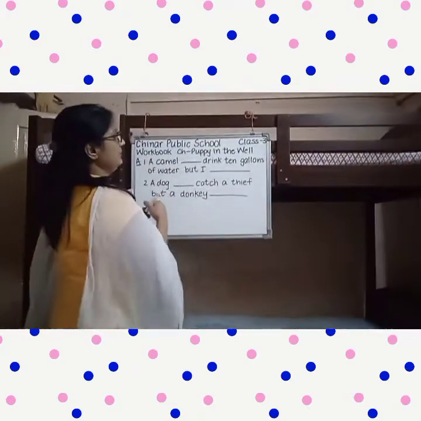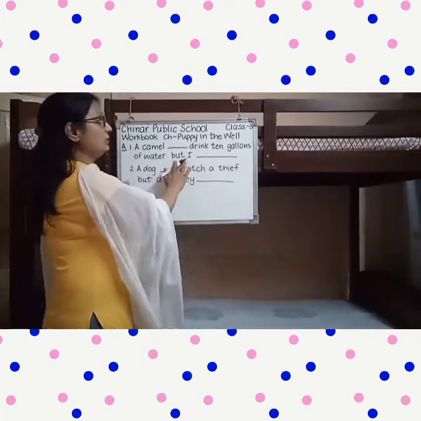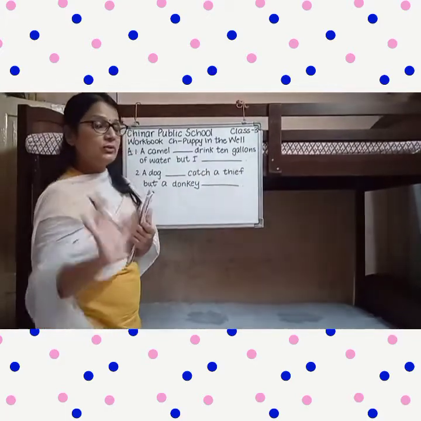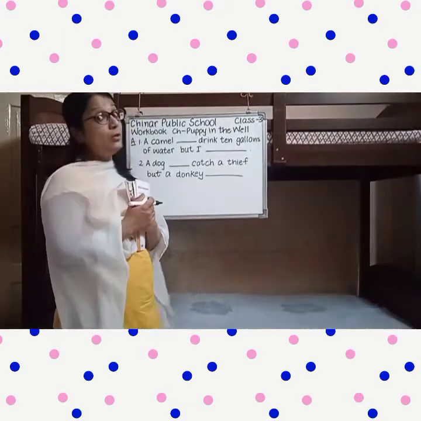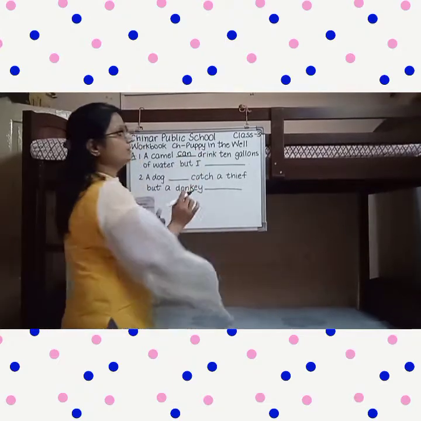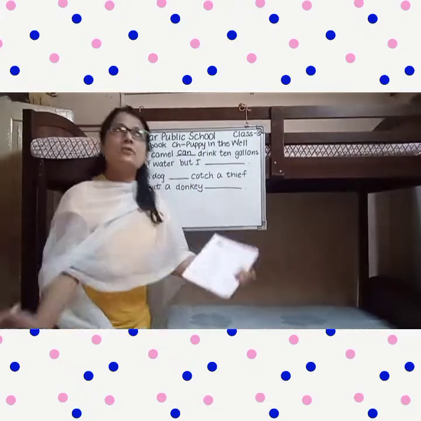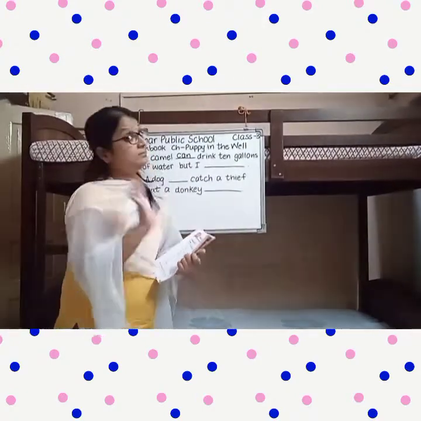A camel dash drink 10 gallons of water, but I dash. So now here dear children, a camel, we all know that it can drink 10 gallons of water. It can drink lots of water together. But can we drink 10 gallons of water?